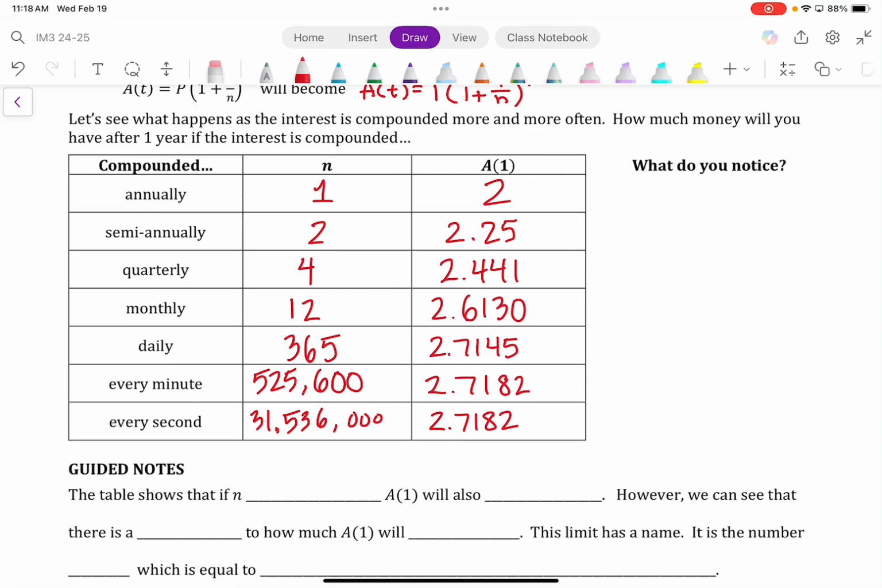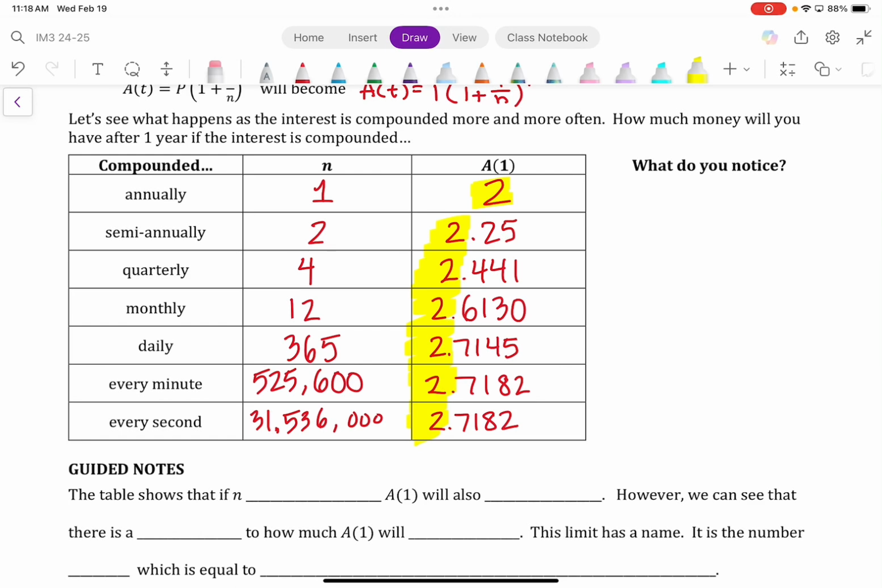The whole number is 2. Okay. So yeah, we notice that it starts with a 2, but here's the question: do we ever get to 3? It doesn't look like we get to 3. Now, we could try to find out what the balance would be if we went for every nanosecond, getting smaller and smaller and smaller, but I don't think that we will ever get to 3.